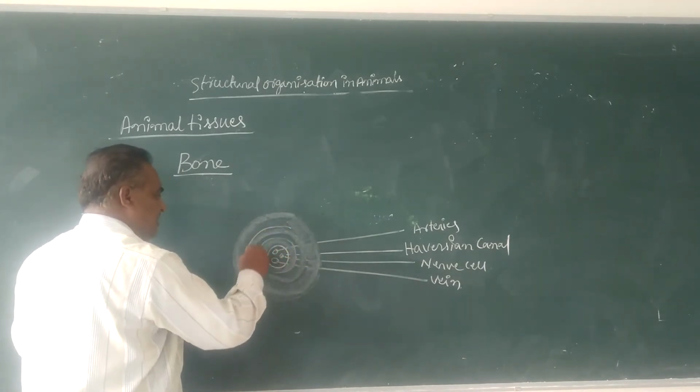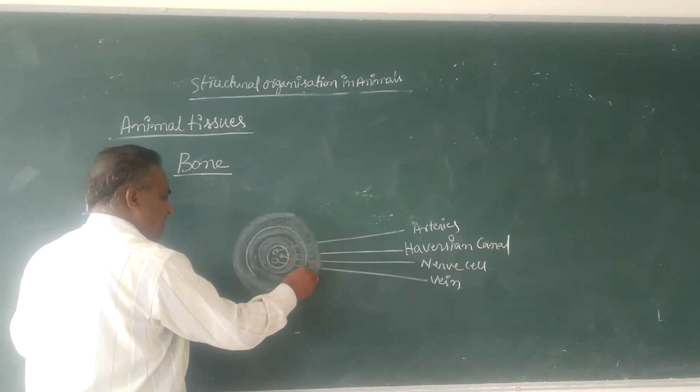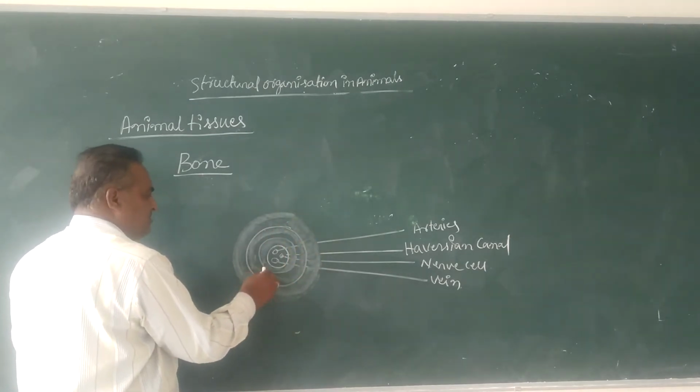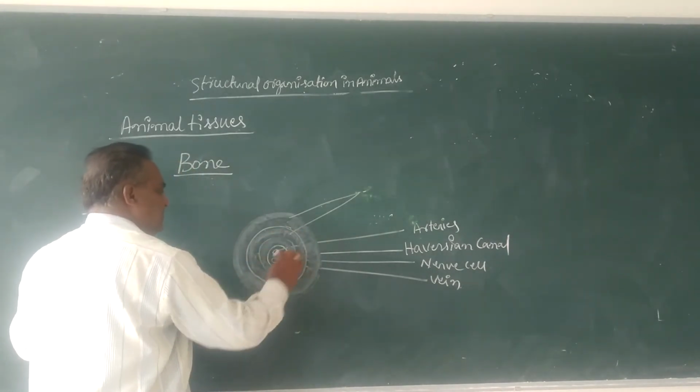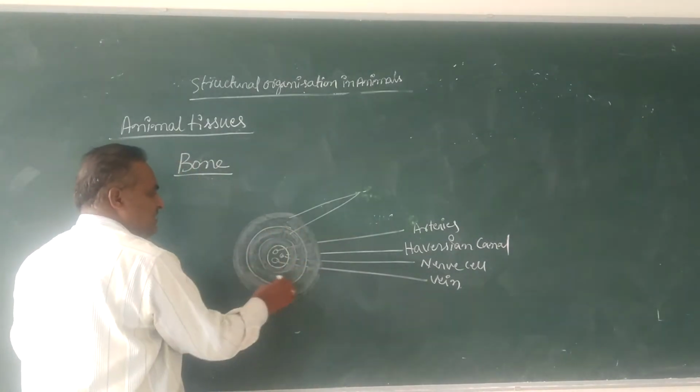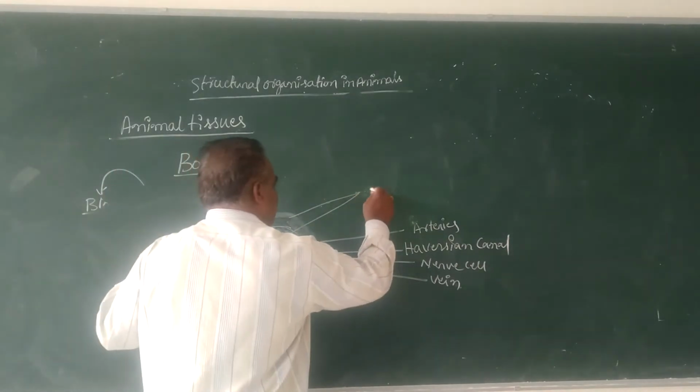It is this ring-like matrix that is called lamellae. The lamellae means a matrix arranged in the form of rings.